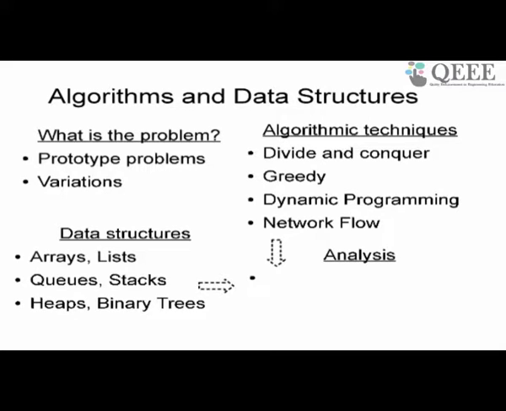So once you have your algorithm, your basic steps, and your data structure which allows you to do those basic steps efficiently, you can get into the business of doing analysis. Usually there are two kinds of analysis you want to do for every problem. One is to show that your algorithm is efficient. Efficient means that it takes a number of steps in terms of time which is as low as possible. And the other is that it uses as little memory as possible. So complexity of the algorithm is defined in terms of time, which means how many steps it will take, or in terms of space, which means how much memory it will take.